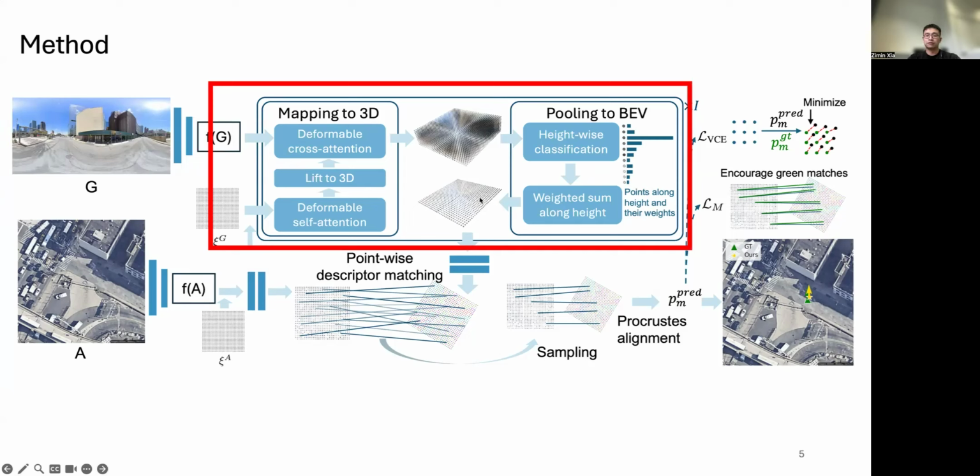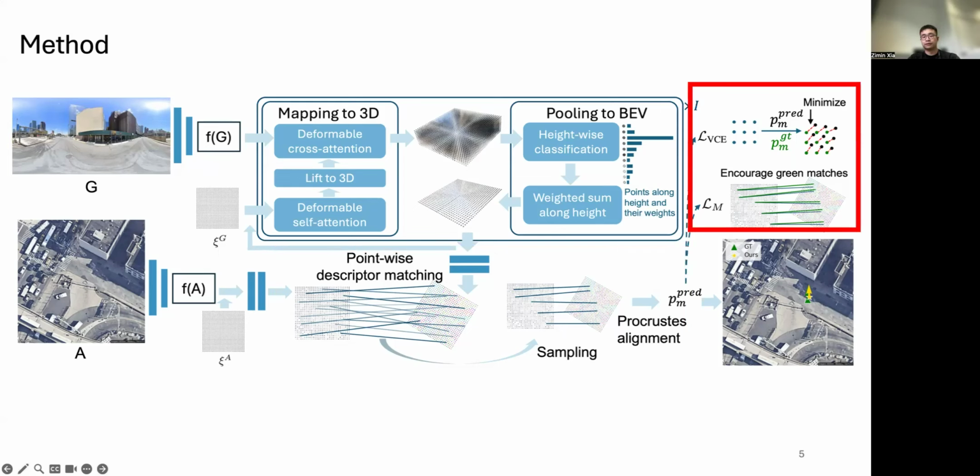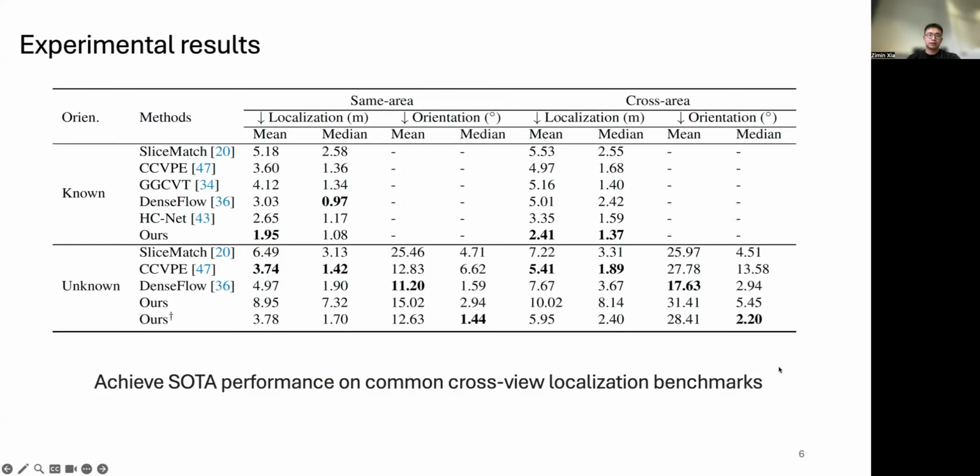Once we have the bird's-eye view feature for the ground view, we conduct matching between it and the aerial bird's-eye view points. Since the matchable information between ground and aerial view is sparse, we sample only a set of sparse correspondences for pose estimation using Procrustes alignment. Finally, we put supervision on both pose and the induced correspondences. Our method sets a new state of the art on common cross-view localization benchmarks.